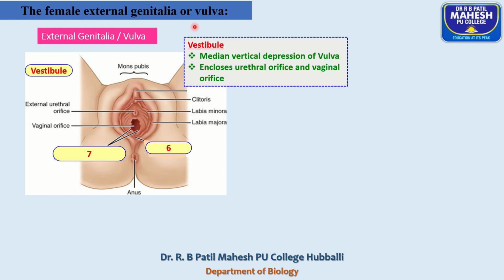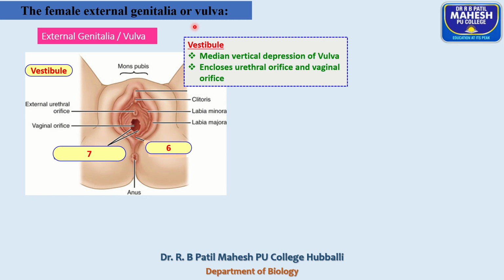In the female reproductive system, you find two separate openings. The urethral orifice is an opening for the excretory system, whereas the vaginal orifice is the external opening for the female reproductive system.